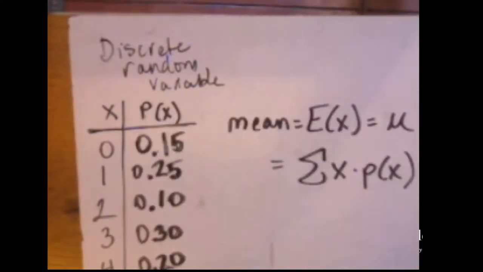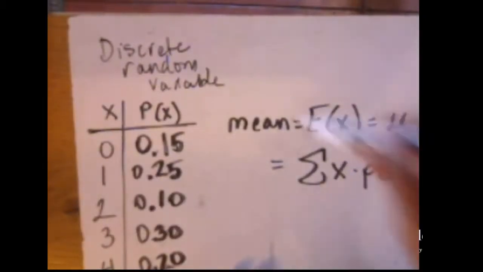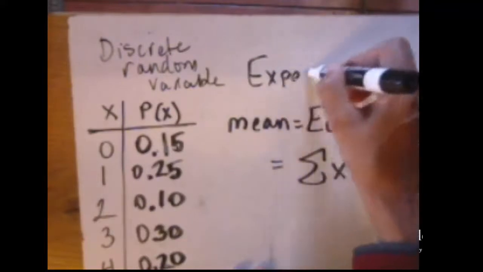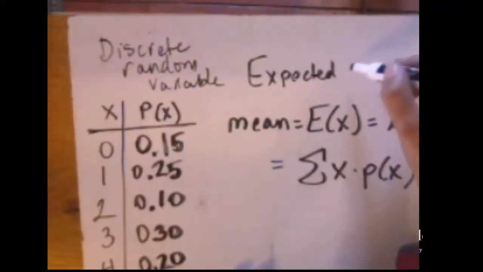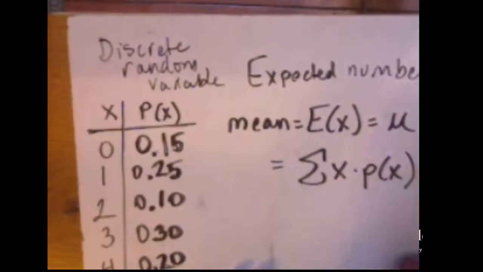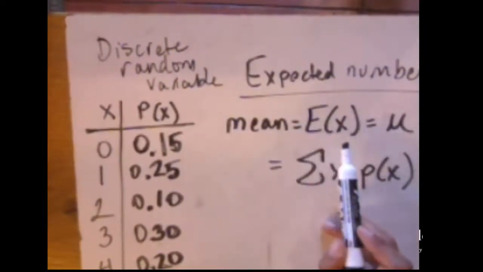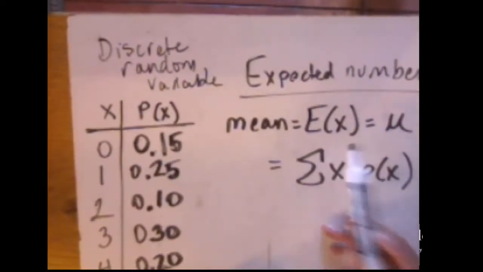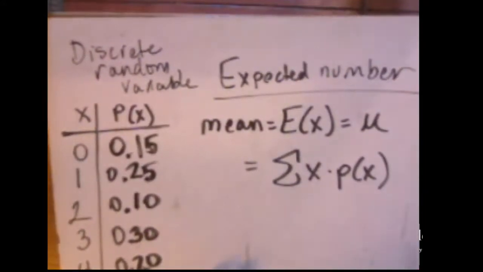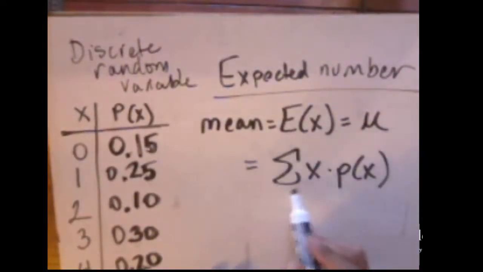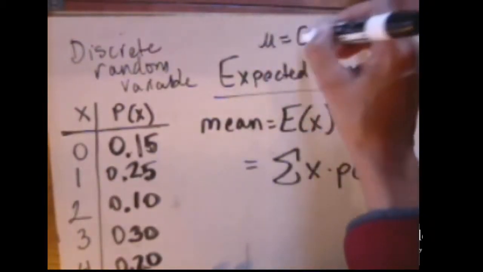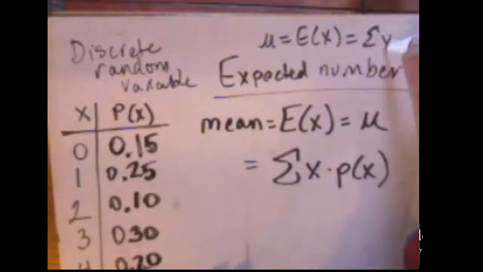When we're looking at a discrete random variable x and we're looking at the probability distribution, we can determine what is the expected number of late planes out of the next 4. The expected number we write sometimes as either the mean, E of x, or mu, which is, again, the expected number of late planes out of the next 4 planes. How do I do that? Well, this is the sum of x times p of x. Okay, so mu, or expected value, is equal to the sum of x times p of x.